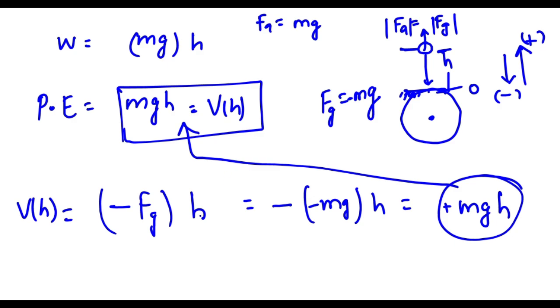So what we can say here, in case of any restoring force which is trying to bring back the body to its neutral or equilibrium position, if we have acted on the body against this restoring force, the amount of work we have done against this force, let's say here Fg, that amount of work will be the rise in the potential energy of the body. Or you can say of the system.